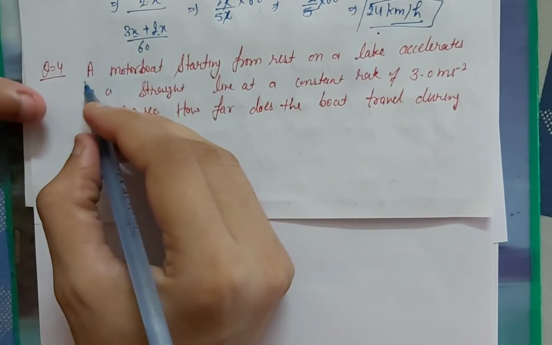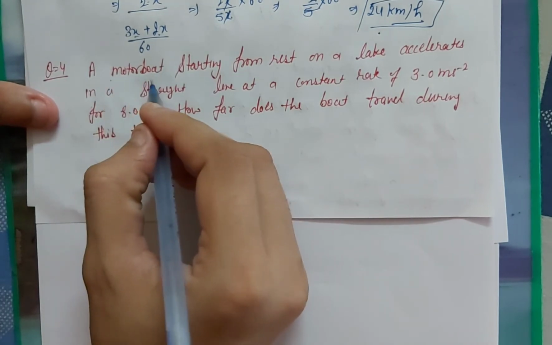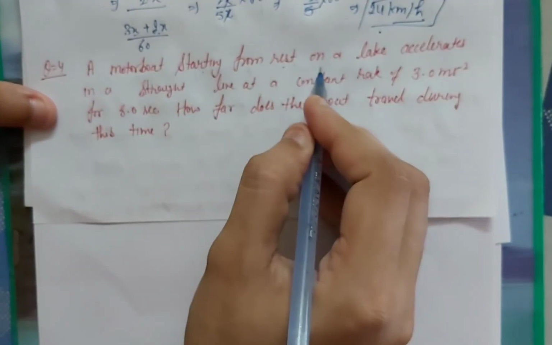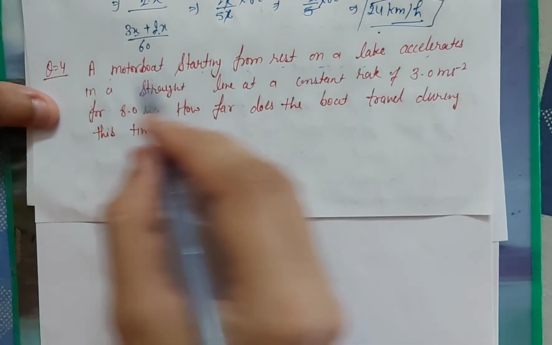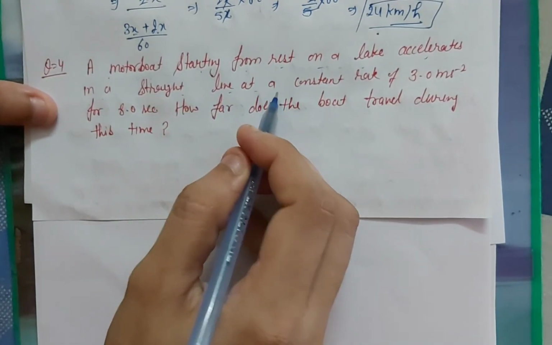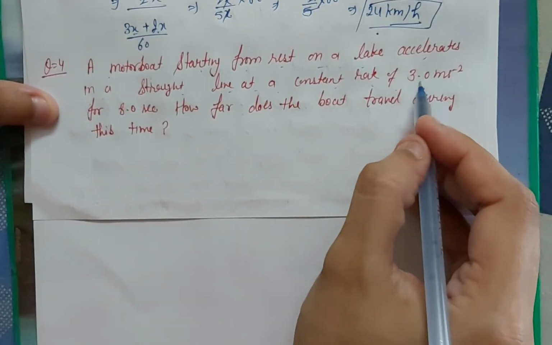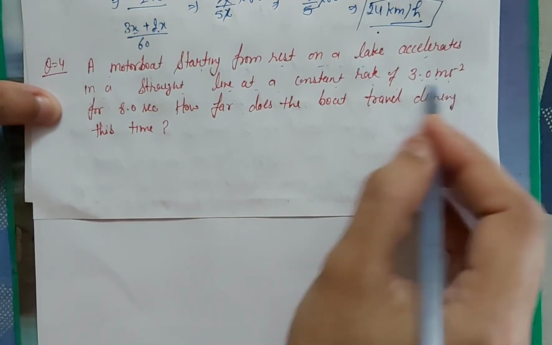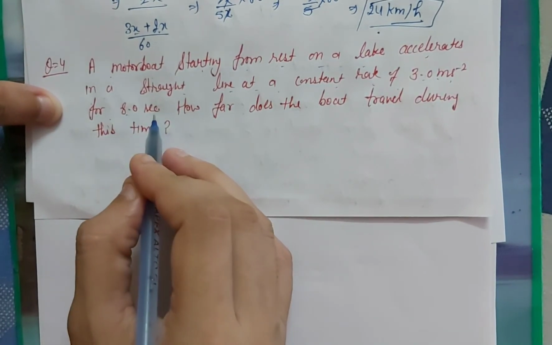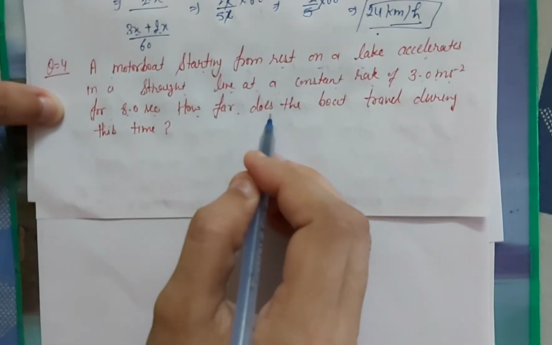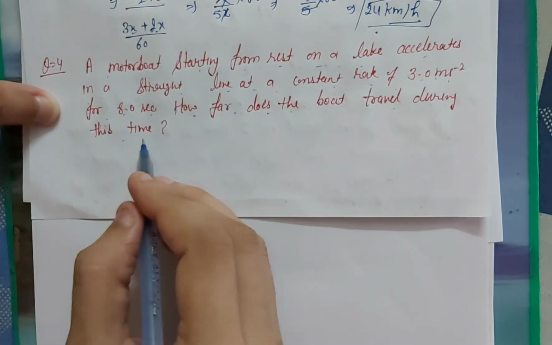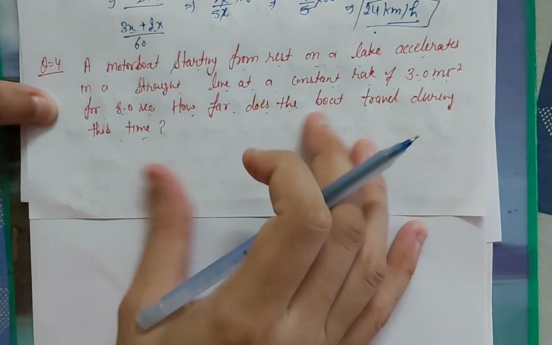Next question. A motorboat starting from rest on a lake accelerated in a straight line at a constant rate of 3 meter per second square for 8 seconds. How far does the boat travel during this time? So what is given in this question?